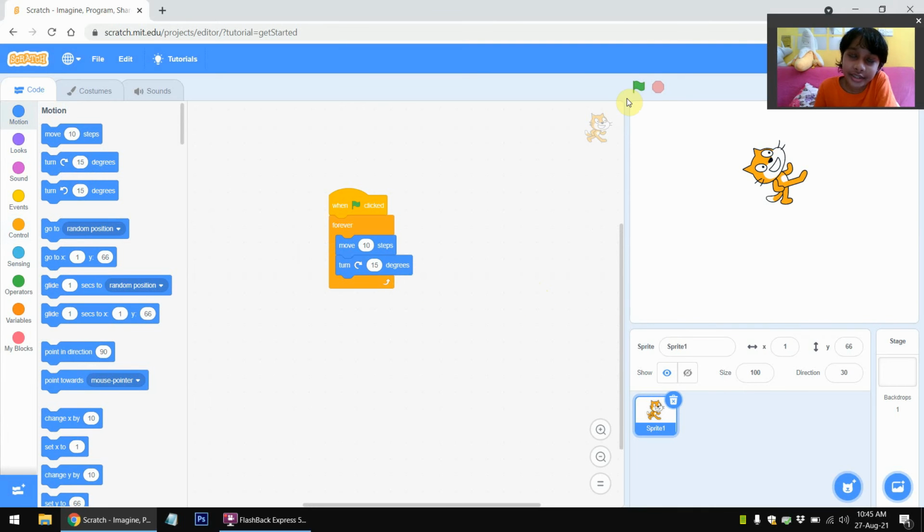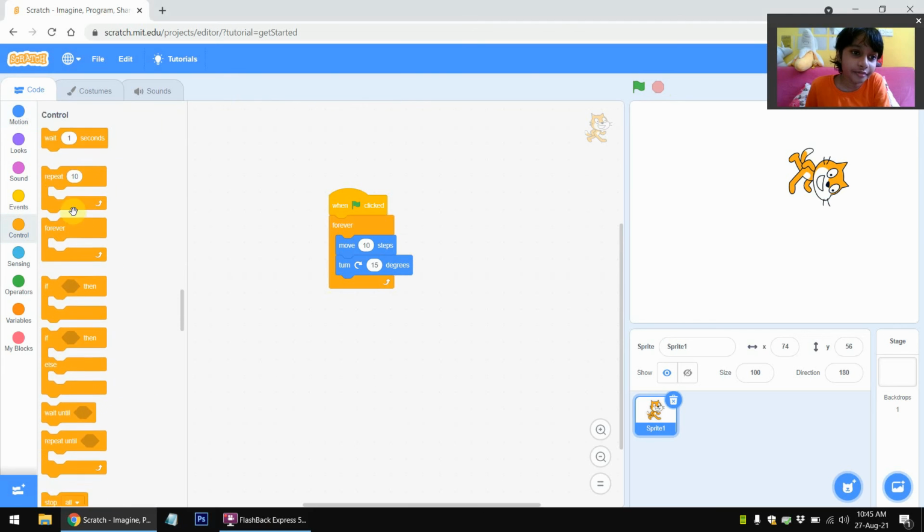So what happens is that when the flag is clicked, you first move 10 steps and then turn 15 degrees, and then the forever block will just do the exact same thing over and over again, which is pretty cool. Now let's press the flag, and as you can see, the cat is going in circles and circles. So you don't need to repeatedly press the flag again, and instead just watch your cat spin in a circle. And you can even press that red stop button and it will stop the script, which is pretty cool.